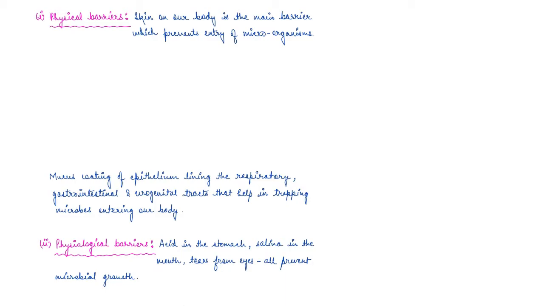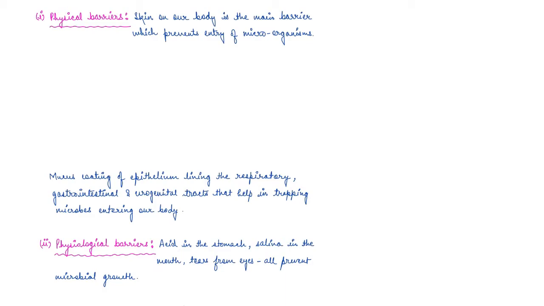So basically, all the epithelium lining of the important systems, of the important openings that we have. Skin any which ways is providing a barrier. Now we have mouth, we have respiratory opening, we have gastrointestinal opening, and we have urinogenital opening, right? The epithelium of all these systems have mucus coating which traps microbes which are entering into our body. So this is the physical barrier, right? The second one is the physiological barrier.